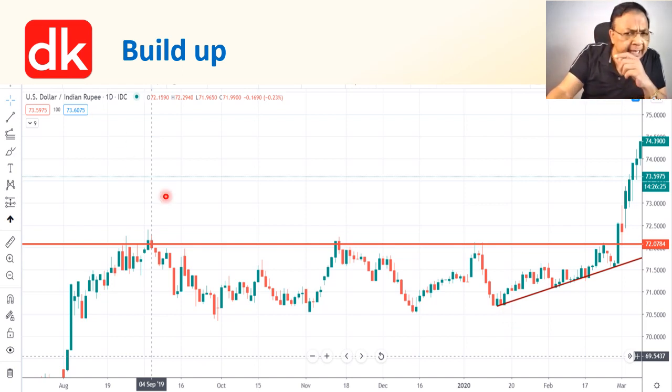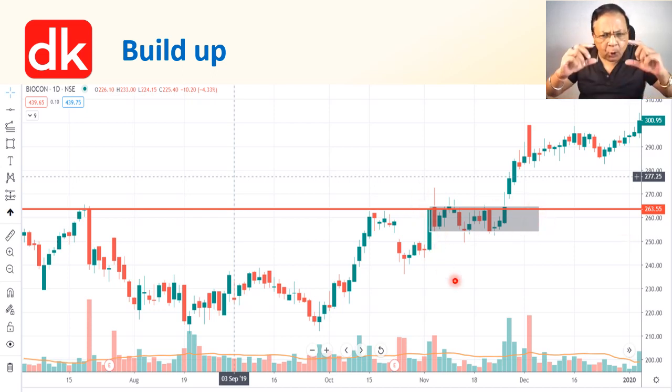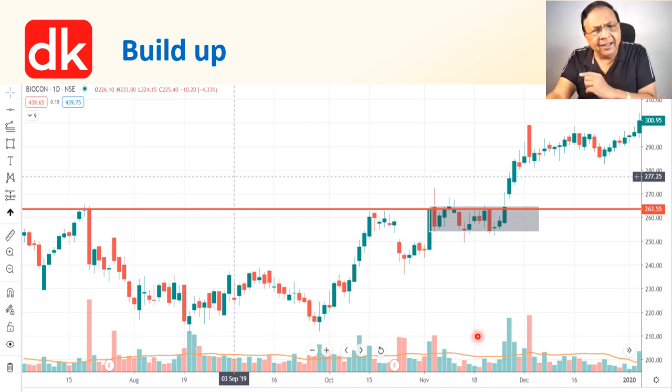And let us go to see another example under the build-up. Have a look at this chart. What has happened? Multiple rejections on this resistance line, and then there was a box-like structure forming. There is a narrow range consolidation, very tight consolidation, which has taken place here before the breakout candle was formed. There was a decisive breakout with the formation of a breakaway candle, and hence such a situation is very good to undertake a long trade if you are resorting to breakout trading.